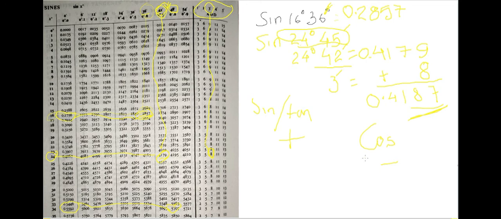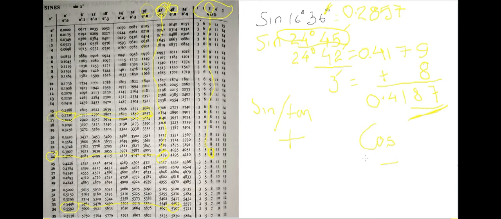So 3 different kinds of calculation is what we discussed just now. That is just calculation of degree. I think I started with 16 degree. It was easy, that we have to see under 0 minute. Then we found the second one just now, sine. I think we discussed sine 16 degree 36 minute there on the top. 36 minute was already there in the part of the table, so just directly come from 36 minute down, and 16 degree you have to go right. Where they are meeting at 2857 value, and 0 is to be placed because the first value of that 16 degree is what is 0 point.